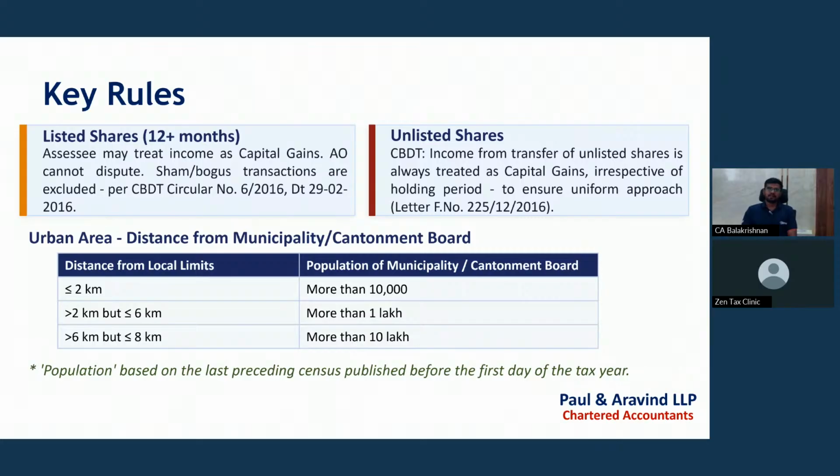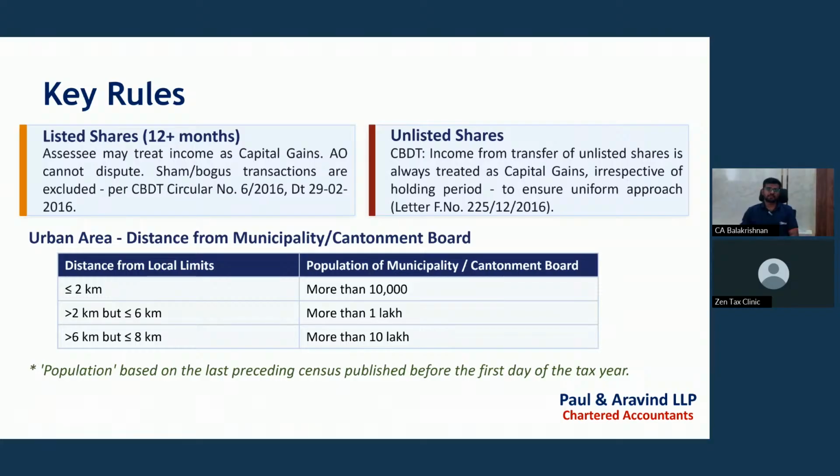And as I said earlier, only urban agricultural land is covered as a capital asset and subject to tax under the capital gains head. Rural agricultural land will not be covered as a capital asset. Also, transfer of rural agricultural land is exempt from tax. So, what is urban agricultural land? We need to check the definition for the same.